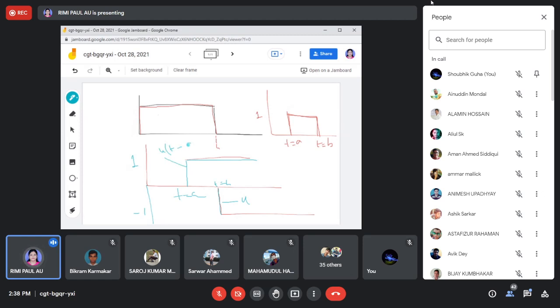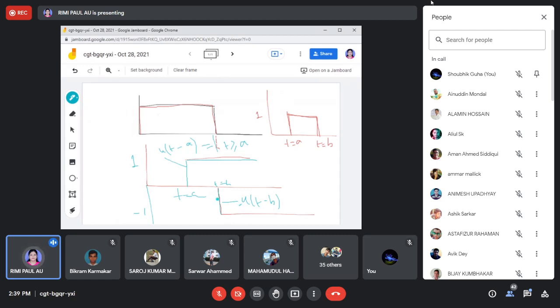Now u(t minus a) is equal to 1 for t greater than or equal to a, otherwise it is 0. Similarly, this is u started from t is equal to b, so u(t minus b), but it is downward, multiplied with this magnitude, we can write minus u(t minus b).